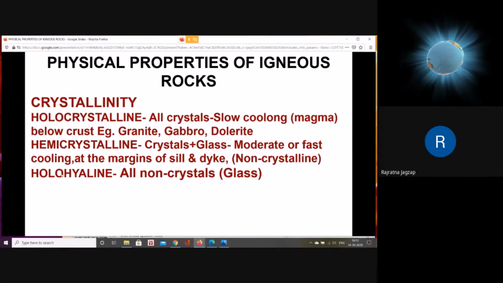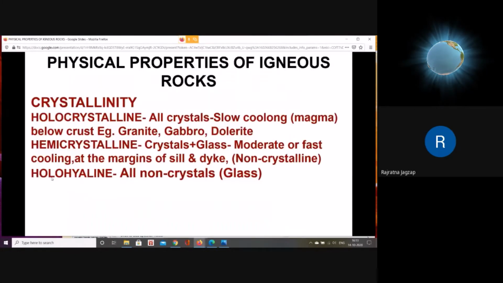Third type of crystallinity is holohyaline. That means all material present in the rock is mostly non-crystalline material, that is glass. So we call it holohyaline. It is difficult to find a rock with 100% glass composition because some of the material will develop minerals. So some degree of crystals will be present in holohyaline rocks.